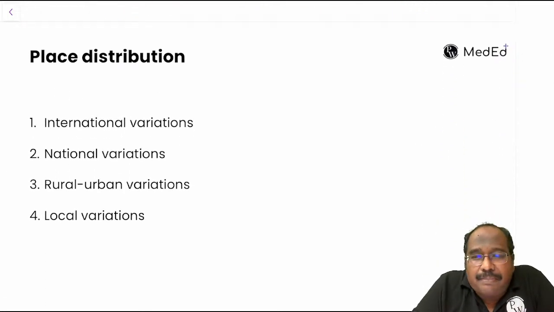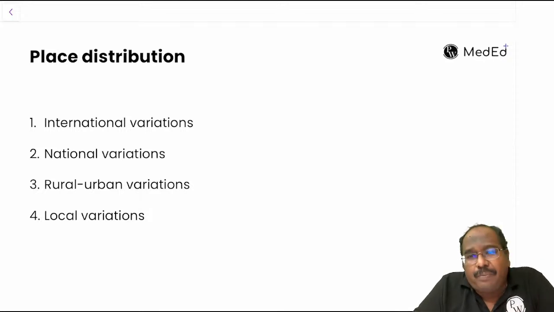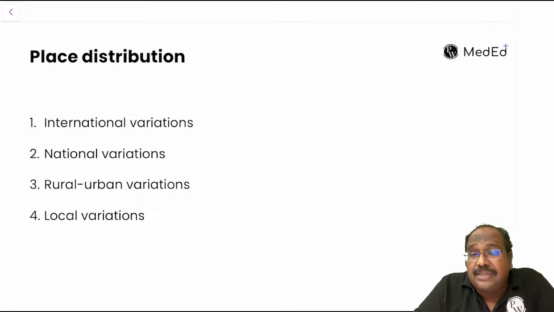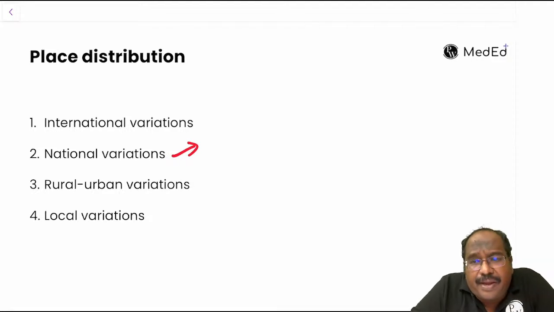Place distribution: some diseases have international variations. Certain diseases are common in India, certain diseases are common in America, certain diseases are common in African countries. More non-communicable disease in developed countries, more communicable disease in poor countries. Then national variation within the country, where you can find variation within the country itself.